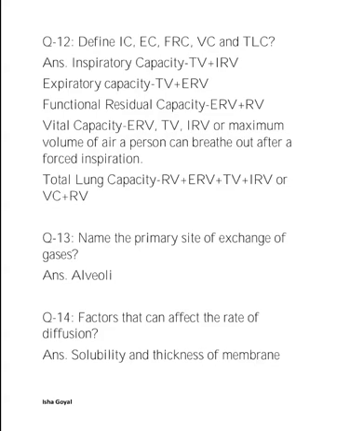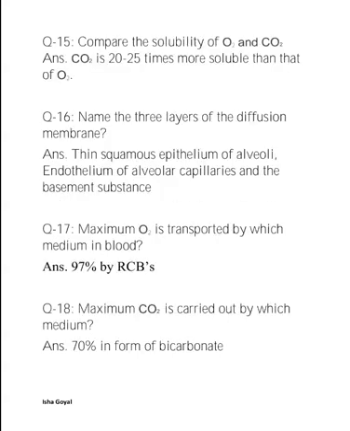Primary site of exchange of gases is alveoli. Next question. Solubility and the thickness of the membrane. These are the factors that can affect the rate of diffusion. Next, as the solubility of CO2 is 20 to 25 times higher than that of O2, the amount of CO2 that can diffuse through the diffusion membrane per unit difference in partial pressure is much higher compared to that of O2. Next, 3 layers of diffusion membrane.